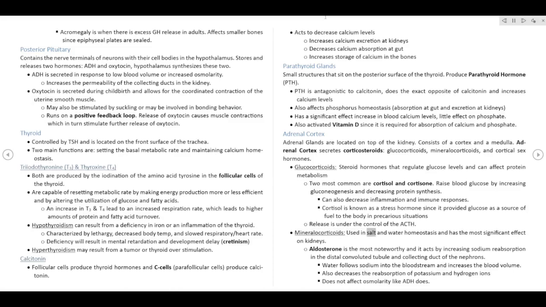Mineralocorticoids, used in salt and water homeostasis, have the most significant effect on the kidneys. Aldosterone is the most noteworthy and acts by increasing sodium reabsorption in the distal convoluted tubule and collecting duct of the nephrons. Water follows sodium into the bloodstream and increases the blood volume. It also decreases the reabsorption of potassium and hydrogen ions. It does not affect osmolarity like ADH does.